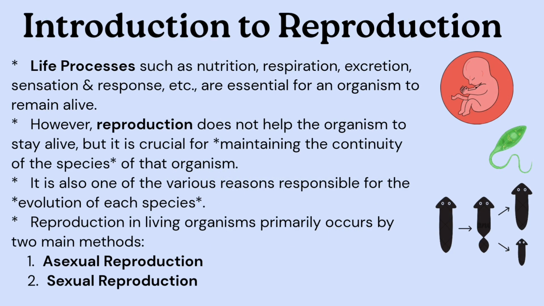Reproduction is a life process that ensures the continuity of a species. While not necessary for an individual's survival, it plays a crucial role in species evolution. Reproduction happens through two main types, asexual and sexual reproduction.